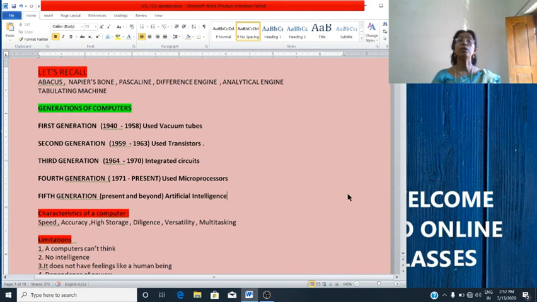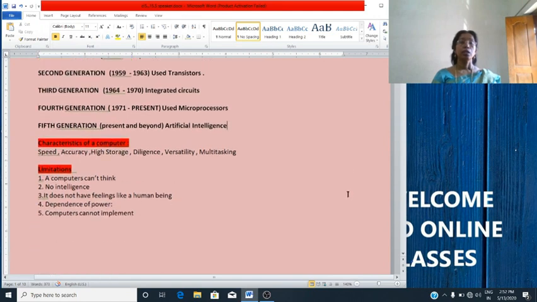Then we studied about characteristics of computers. Speed, accuracy, high storage, diligence, versatility, multitasking, etc. are the characteristics of computers.